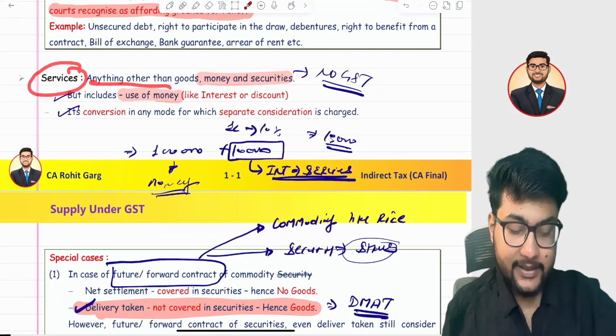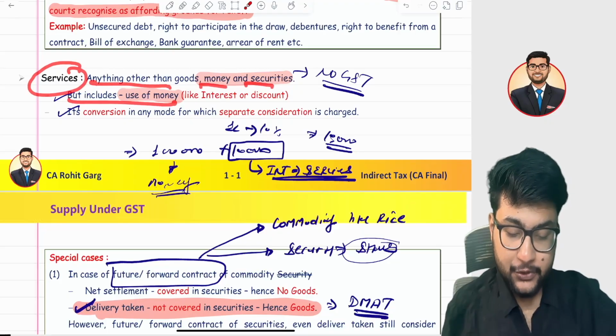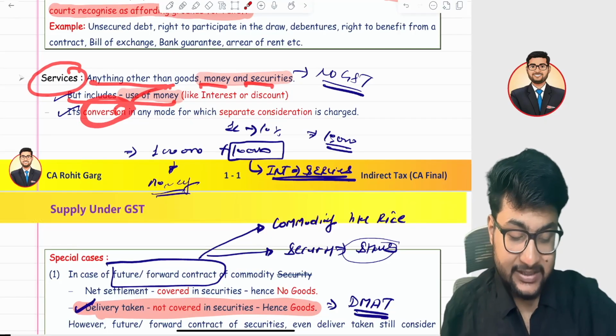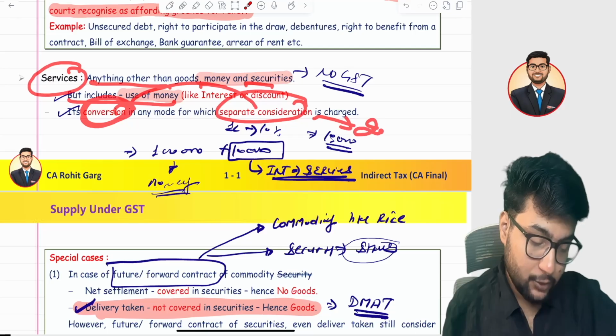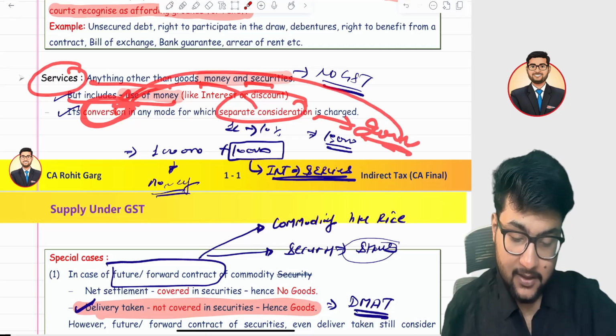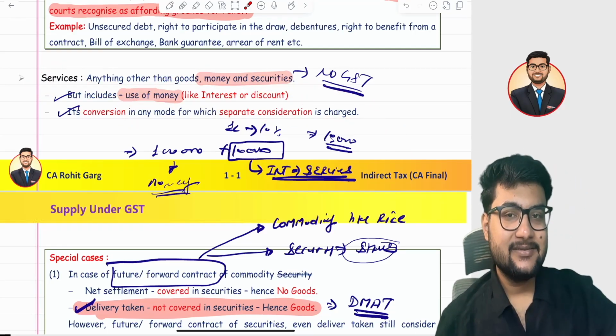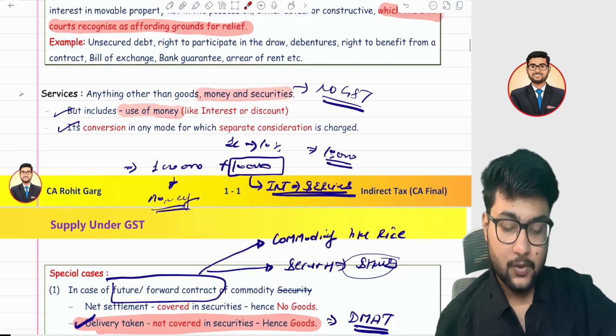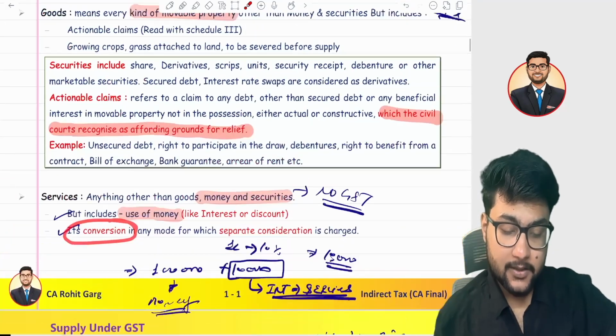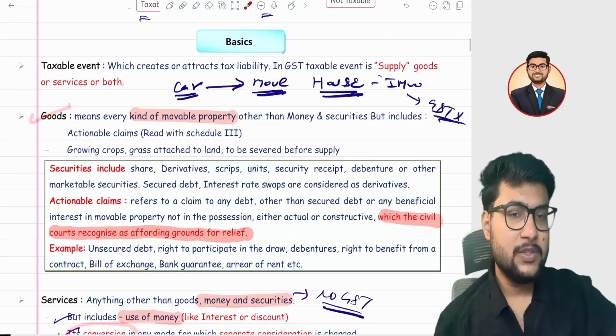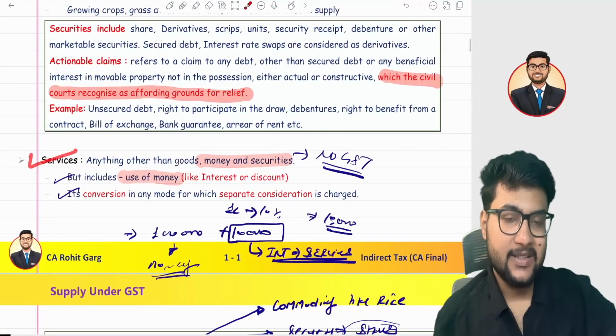So anything other than goods, money, security includes use of money and its conversion, for which there is a separate consideration. 2,000 rupees is a separate consideration for a conversion. So it is a service. So we have studied the definition of goods, we have studied the definition of services as well.